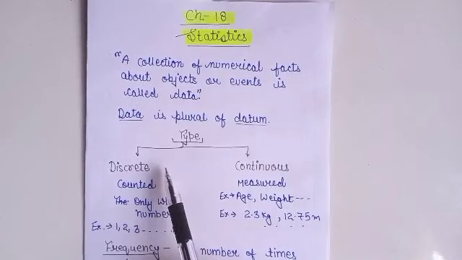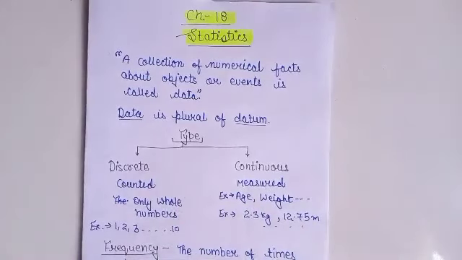Data can be of two types, discrete data and continuous data. What does it mean, discrete and continuous? Discrete data is that in which we count, for example, your marks. Continuous data is that data in which we measure, like your temperature, age, weight. Discrete data are always whole numbers 1, 2, 3, 4, 5, 6, 7, 8, 9 and so on. But continuous data can be decimal numbers. This can have units like kilogram, meters and so on, right?